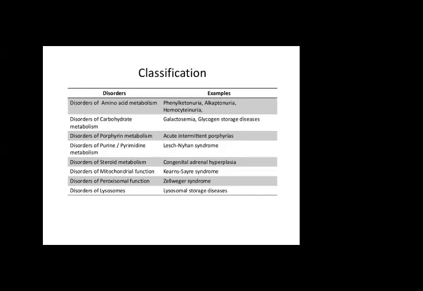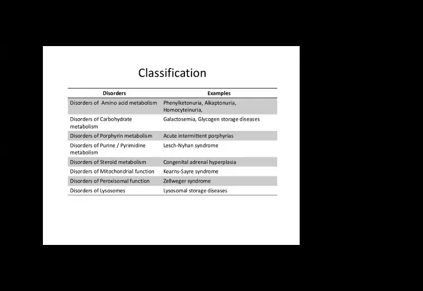The classification is based on, number one, disorders of amino acid metabolism. In this, we come across examples like phenylketonuria, alkaptonuria, and homocystinuria. There are so many disorders of inborn errors, but we will discuss only a few of them because according to your UHS syllabus specification, all diseases are not included.